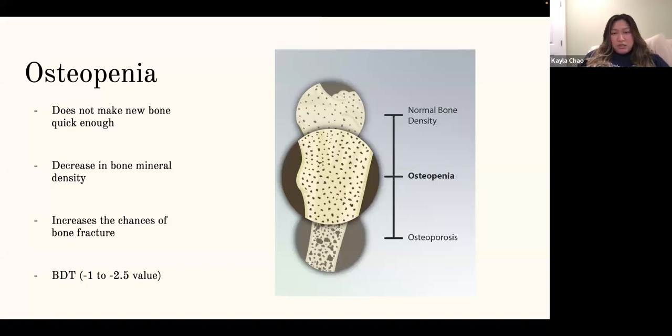If you look at this picture to the right, there's a comparison of normal bone density versus osteopenia and osteoporosis. Osteopenia is right in the middle. It's not too severe, but it's not normal. And so this is a treatable disease, but it's not curable. I'll touch base with that a little more later.